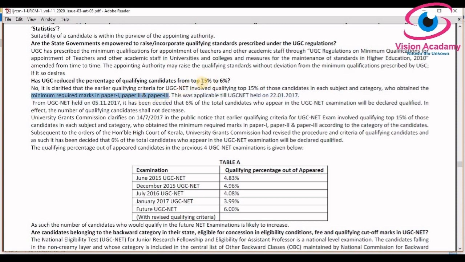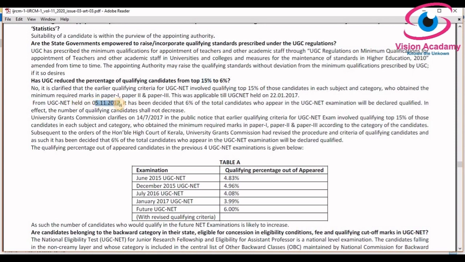Earlier, while taking the top 15% of the result, it was taken from the persons who obtained the minimum required marks in papers 1, 2 and 3. Those who qualified in papers 1 and 2 and were disqualified in paper 3 were not considered under the top 15%.